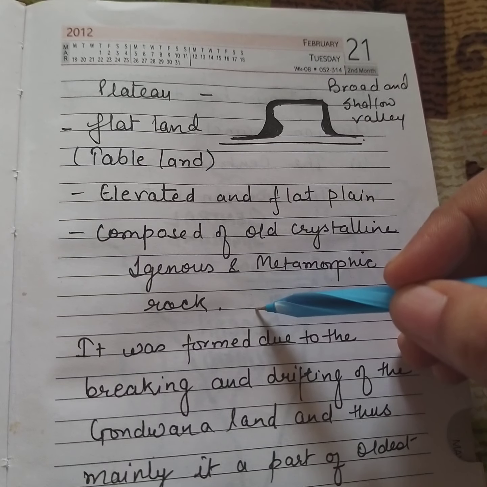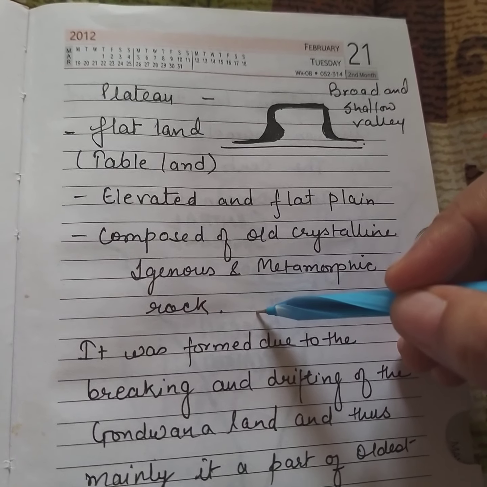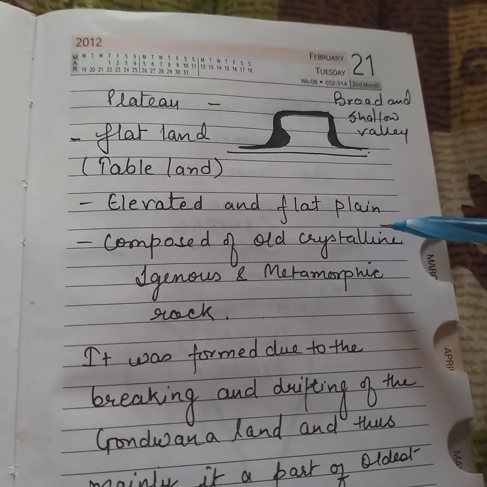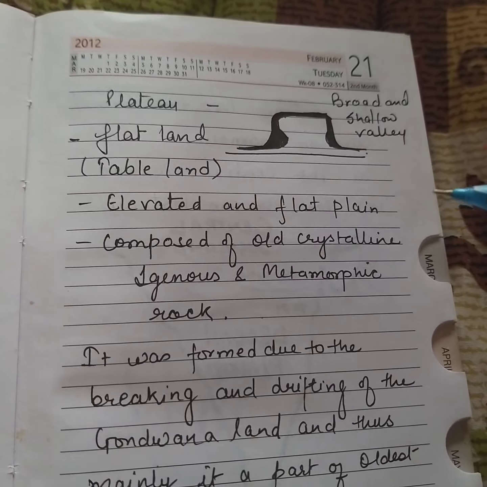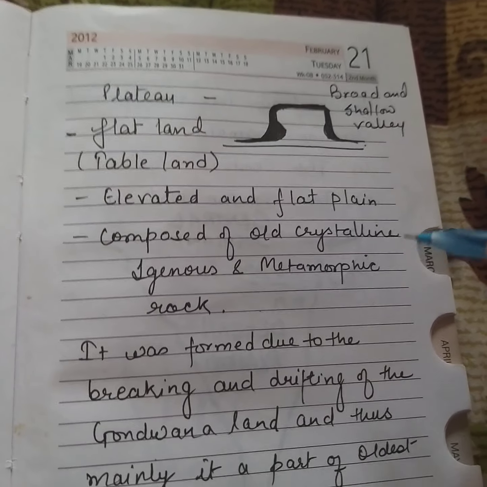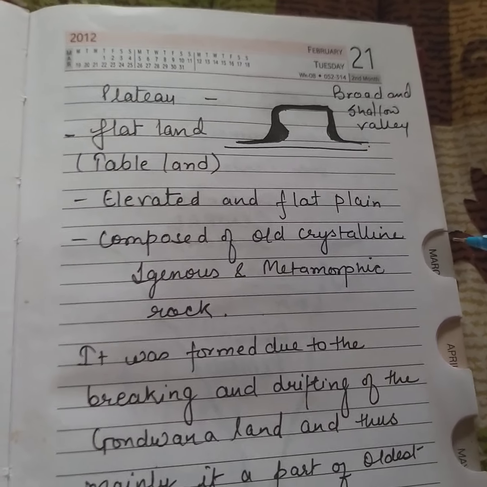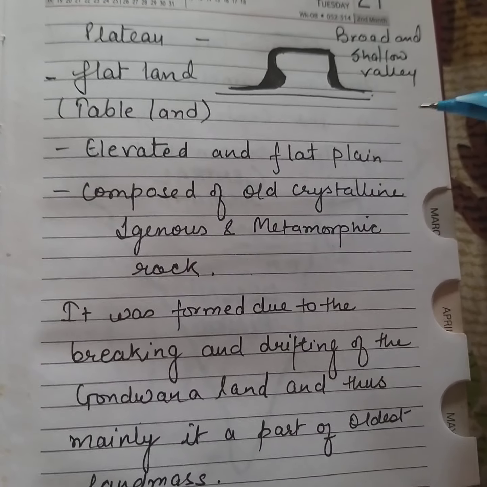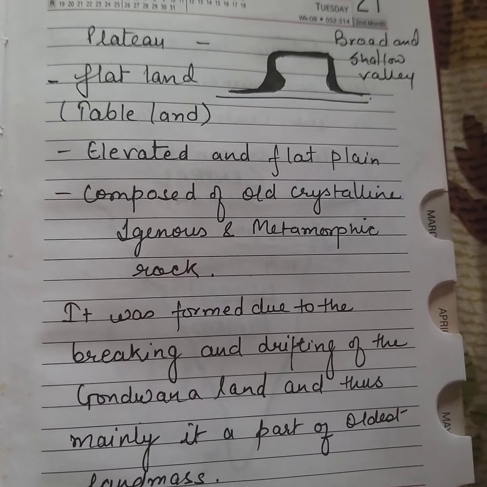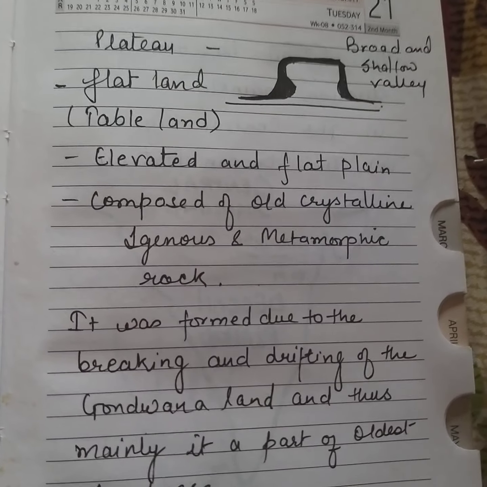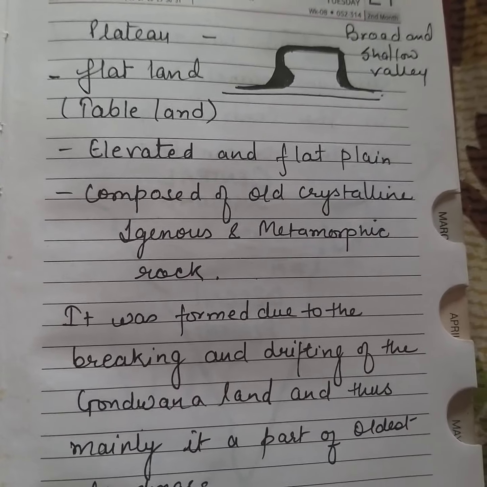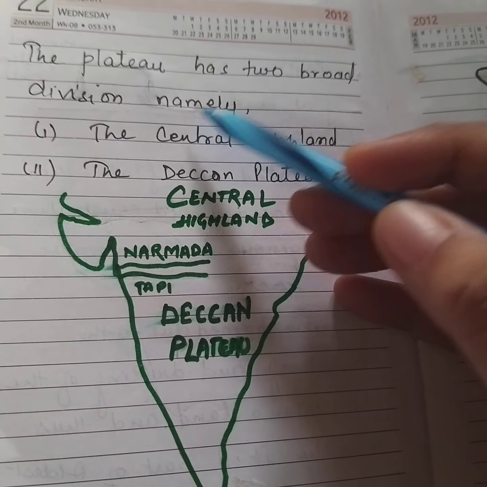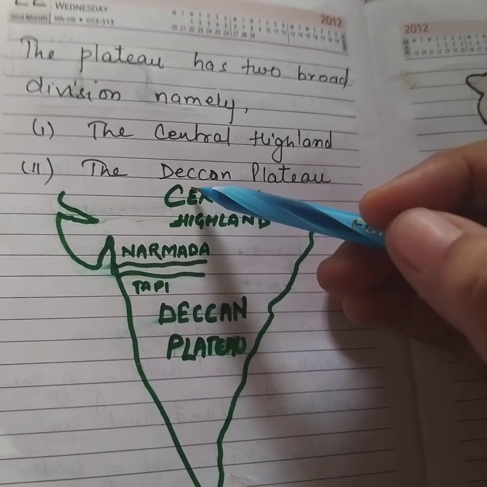So what are the metamorphic rocks here? You can see they are ones that have been heated under tremendous pressure. This generally occurs when rocks are pushed into the earth's crust, when tectonic plates collide and mountains form. The peninsular region also contains a large igneous rock formation called the Deccan Trap basalts. So here you see the plateau has two broad divisions, namely the Central Highland and the Deccan